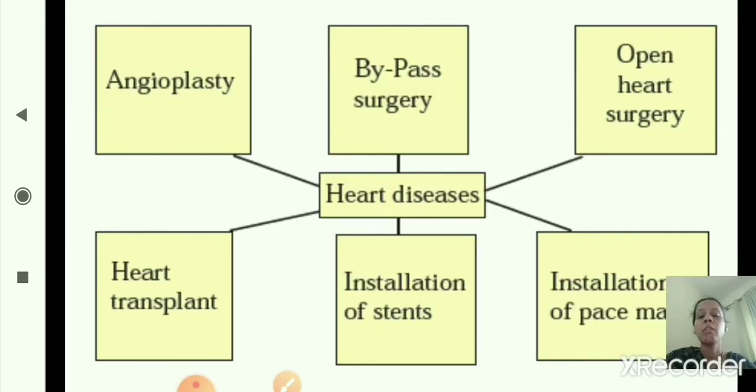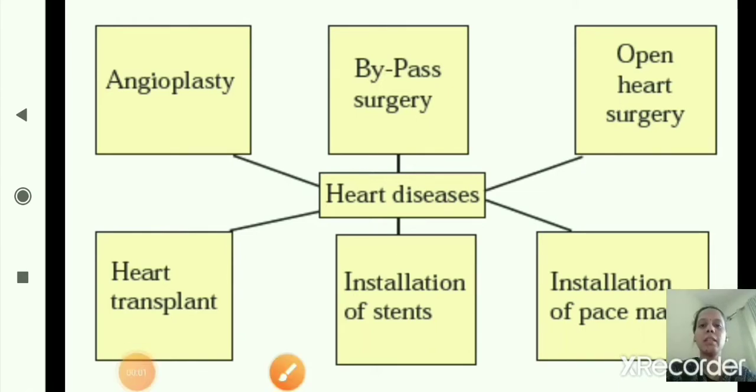Now, which are the treatments for heart diseases? The following are the treatments for heart diseases. As you can see here, first one angioplasty, then bypass surgery, open heart surgery, heart transplant, installation of stents and installation of pacemaker. So these are the treatments for heart diseases.